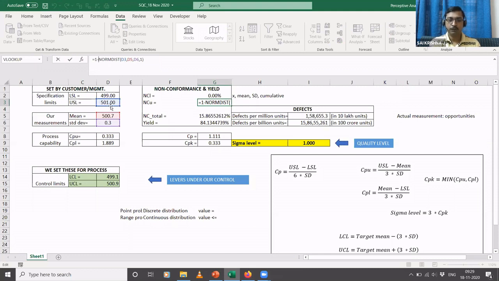But we don't want less than or equal to 501. Since 501 is the upper specification limit, we want the probability that the value is greater than 501. So 1 minus the probability of less than or equal to 501 will give the probability of greater than 501. That's why we use this 1 minus.